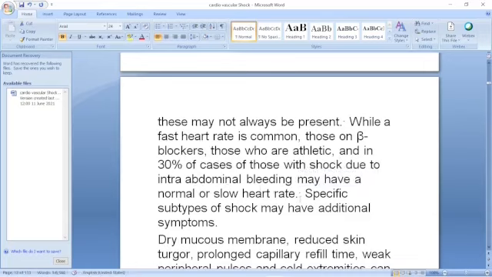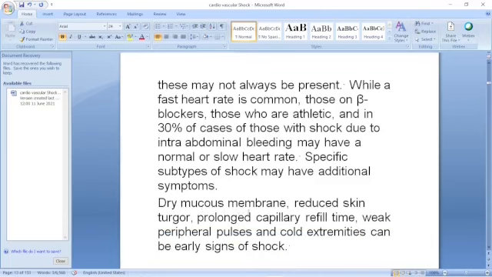It may also be a slow heart rate. If you are giving a beta blocker due to hypertension, this prevents the sympathetic influence on the heart. So the fast heart rate may be prevented. Even then there may be shock. So in these cases, you have to keep this in mind. And there may be specific subtypes, there may be additional symptoms.